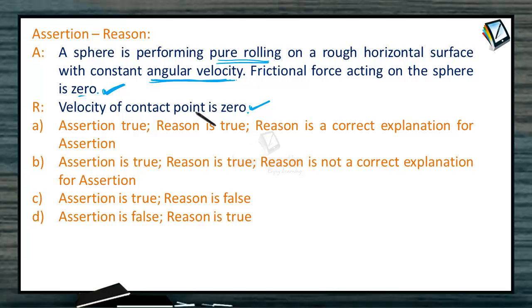But the reason, velocity of contact point is zero, because of this the frictional force acting on the sphere is zero, is wrong. So assertion is true, reason is true, but reason is not the correct explanation for assertion. Option B is correct. So answer will be option B.